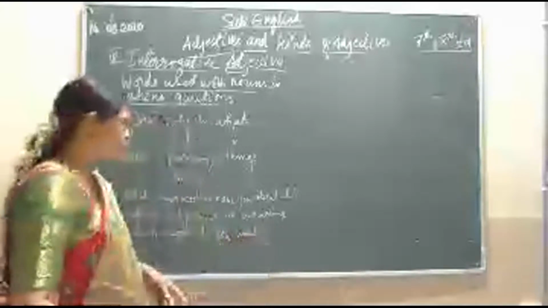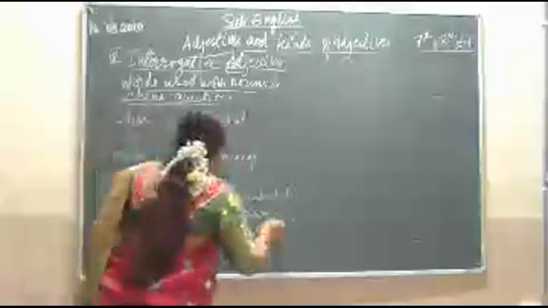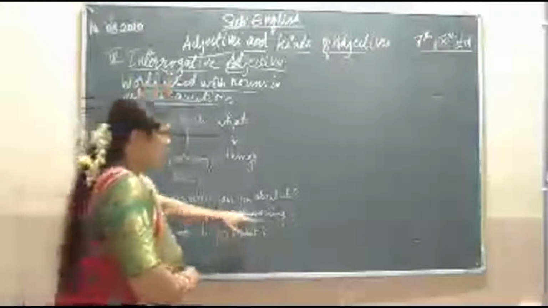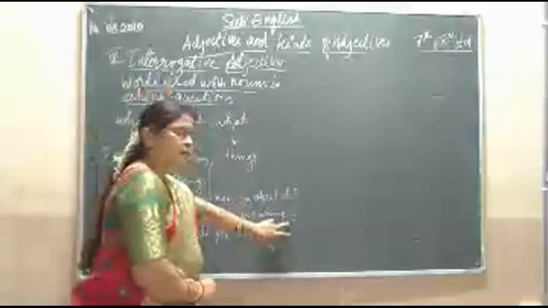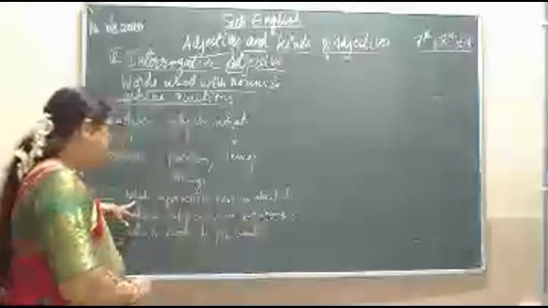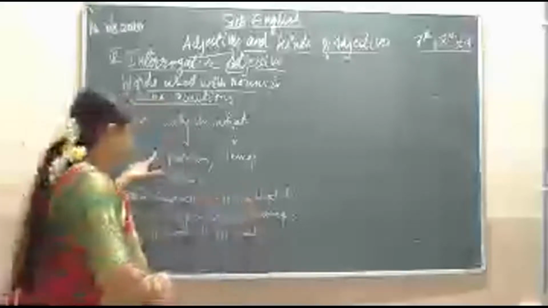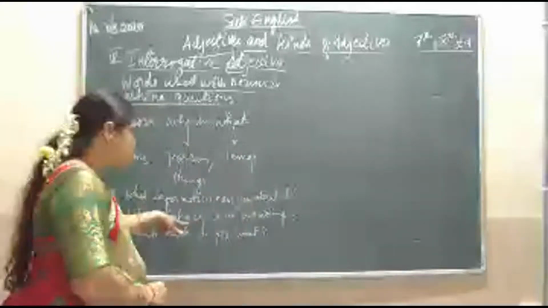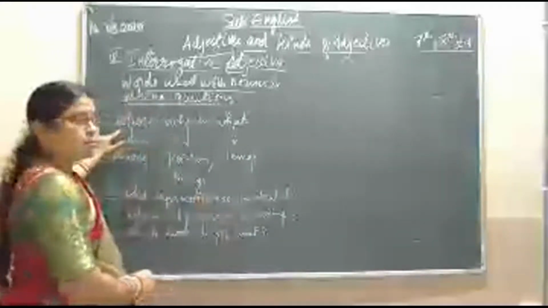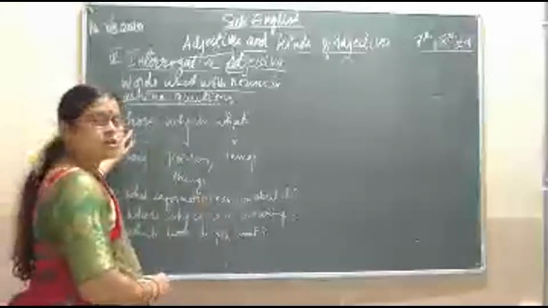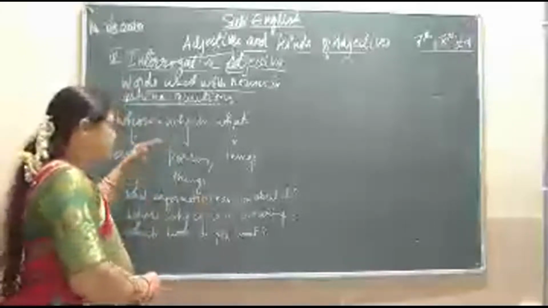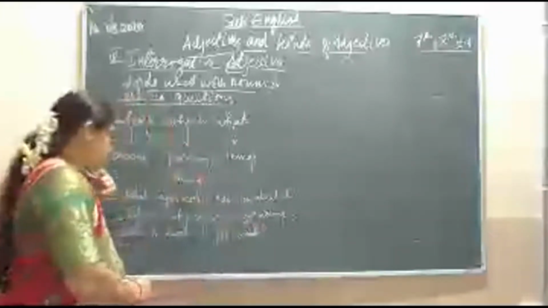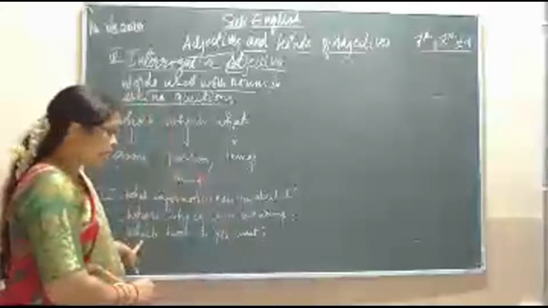So you can see that interrogation is always asking questions, so a question mark is very necessary at the end of the sentence. What information have you obtained? What is an interrogative adjective used for things. Whose shoes is he wearing? We are referring to persons, so we use the adjective whose. Then comes which, we can use it for persons as well as things. This is the third example where we have used the interrogative adjective which.